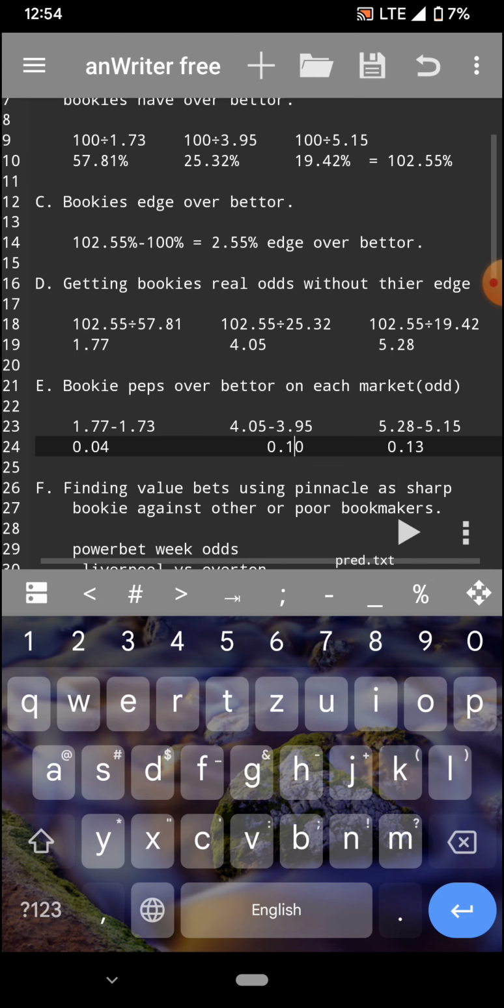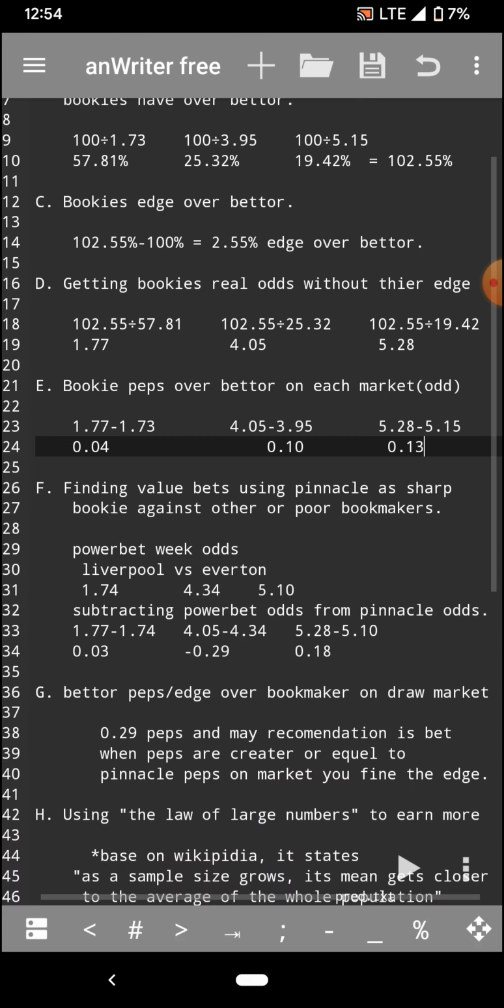As well, if you are supposed to be betting on an away team, on an Everton, from some other company, we need to make sure that after taking the odds of 5.28 and minusing it by their own odds, it should give us a minus 0.13. I'm going to be doing a demonstration very soon in a little bit as we move down.